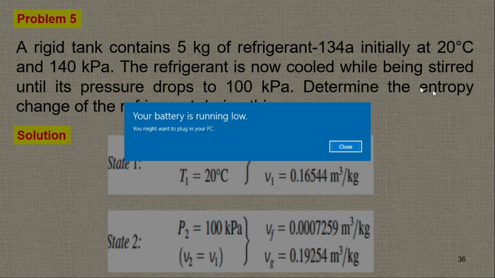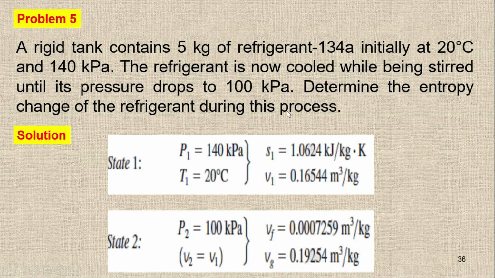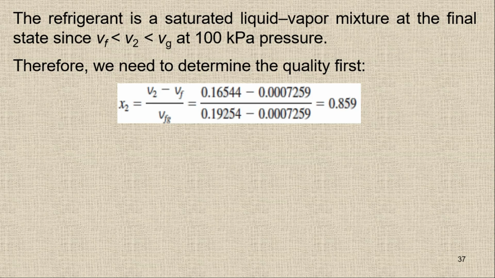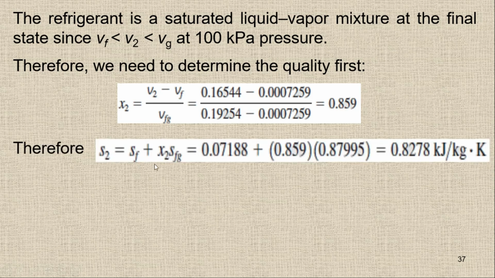Because if you can see here, it asks about the entropy change of the refrigerant during the process. So we know S1, and now I'm going to check S2. We know X2, so S2 will be Sf plus x Sfg. At 100 kilopascal you have to check Sf, and you can easily check the value of Sf at 100 kilopascal, and the Sfg value is 0.87995. With the help of this formula, you are going to get the S2 value, which is 0.8278 kJ per kilogram Kelvin.